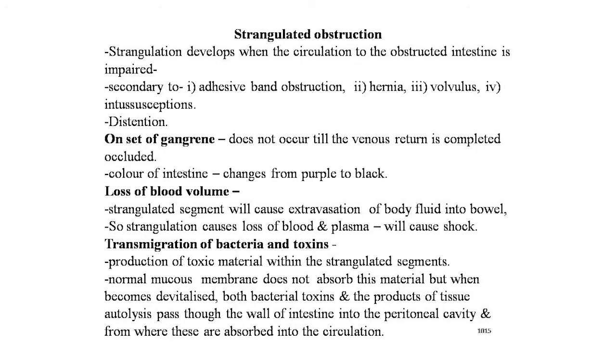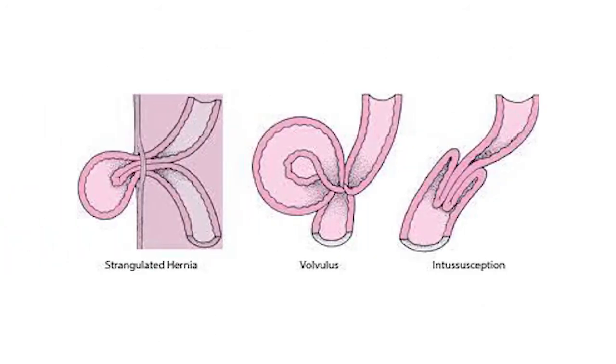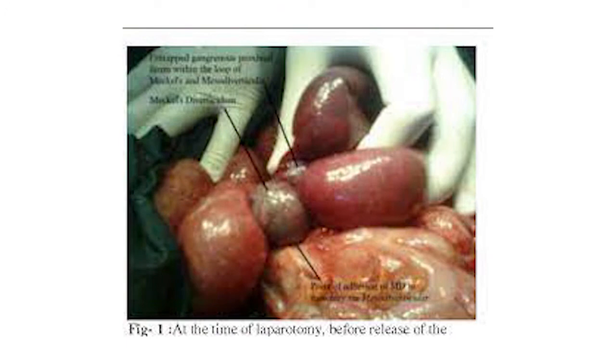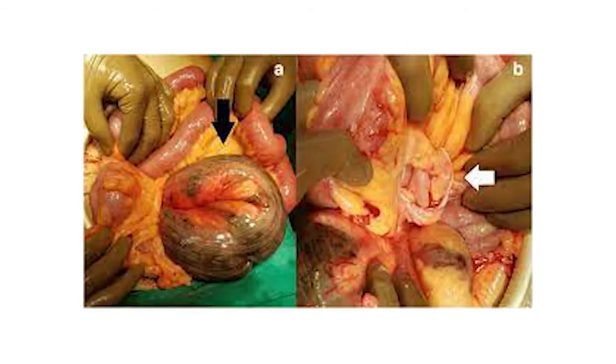Dear students, you can see the images on your screen. First is the strangulated hernia, second is the volvulus and third is the intussusception. This is the next image, showing the release of a strangulated hernia, where there is a color change of the small intestine. This is another image of strangulated obstruction of the intestine.